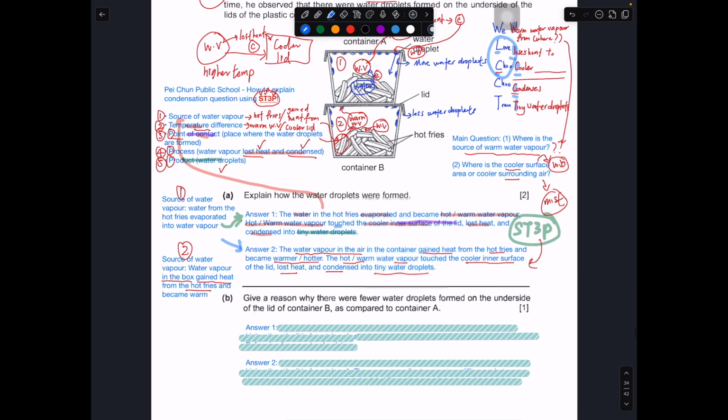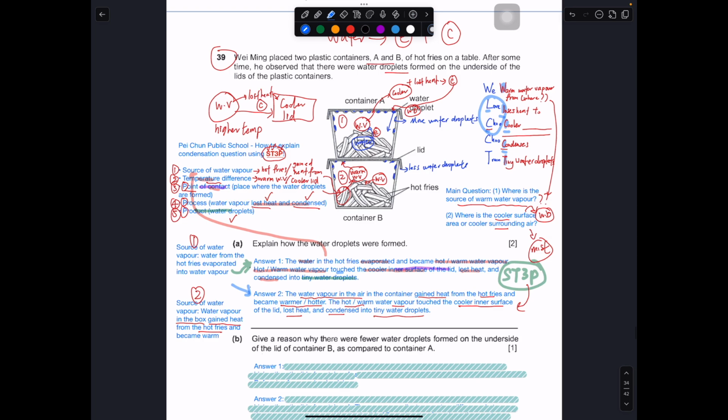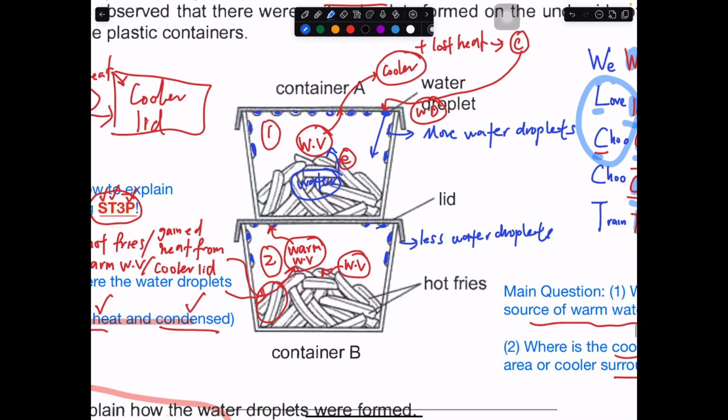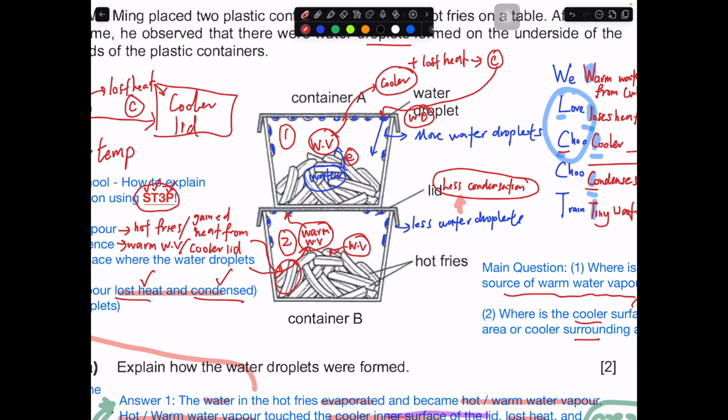So for part B, give a reason why there were fewer water droplets formed on the underside of the lid of B as compared to A. So how come B got fewer water droplets? Less water droplets always come from less condensation. If it has less condensation, it probably means that your temperature difference is way smaller. What I mean by this is, if you take a look at this diagram carefully, for B, the lid is actually touching the hot fries.